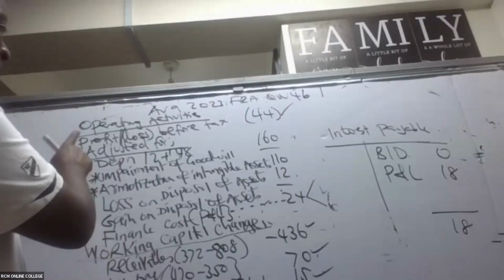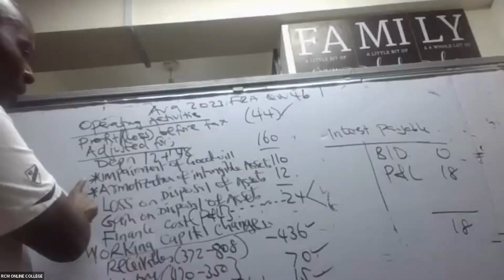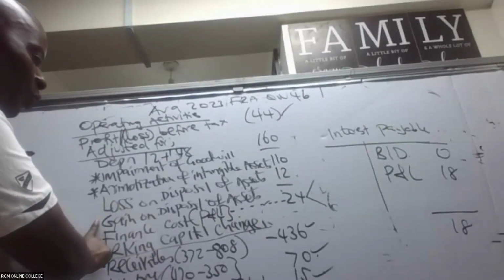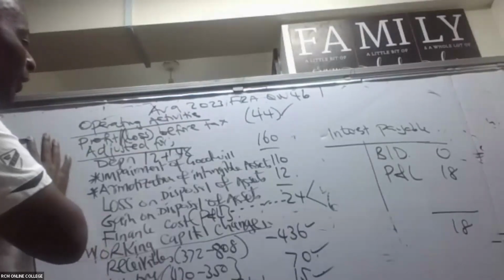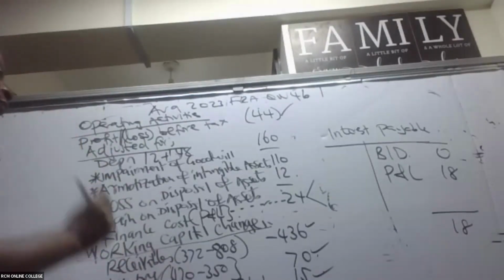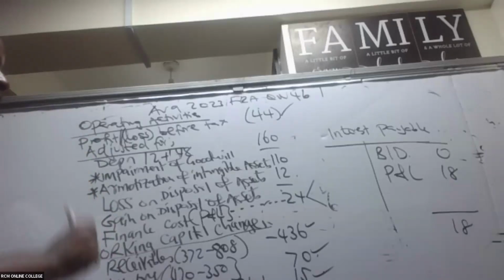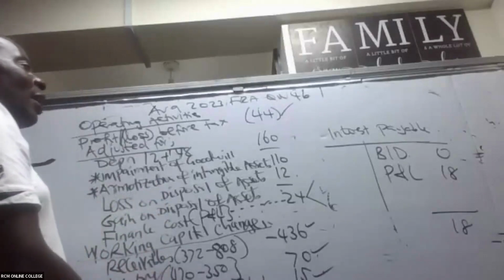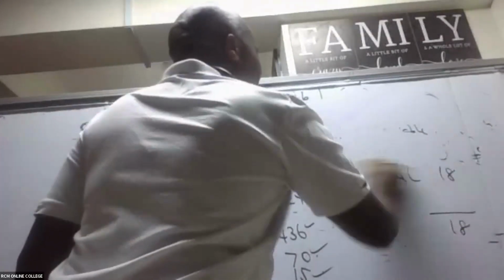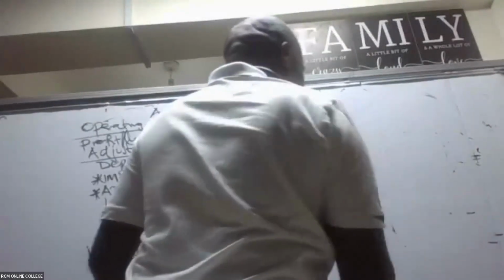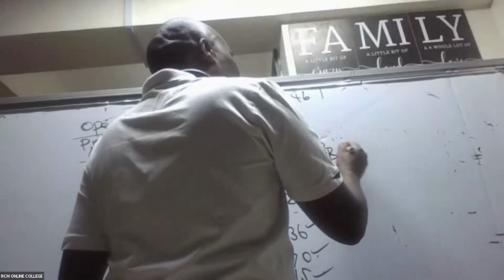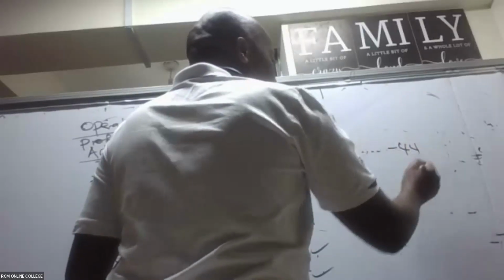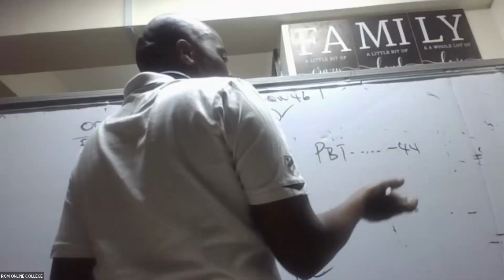So we have seen depreciation, impairment, amortization, loss on disposal of assets, gain on disposal of assets, and finance cost. Now, just to be very safe, go through this operating section, where you have your operating profit, in this case your PBT. It's actually a loss, a minus 44.